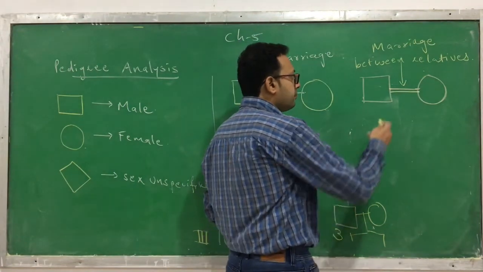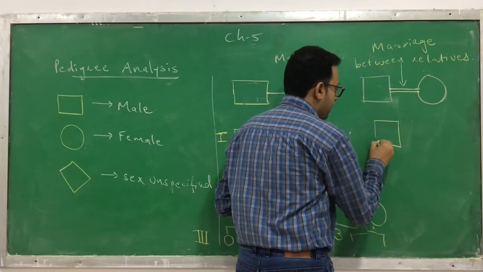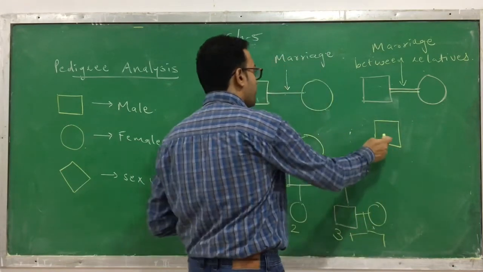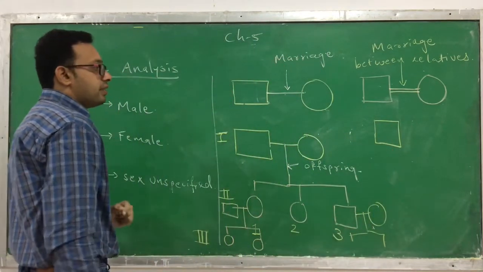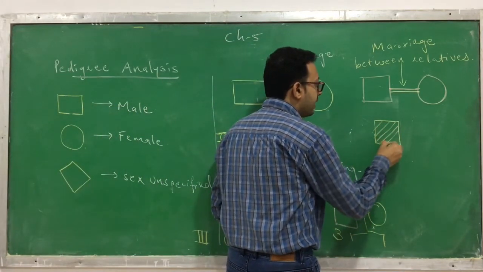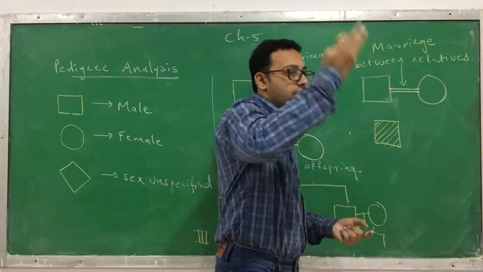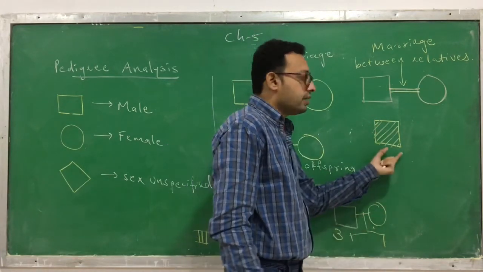Next, another thing. Suppose it's a square. Now you know the meaning of square, it means a male. But when it is fully colored, I'm not coloring it, I'm just shading it out for easiness.